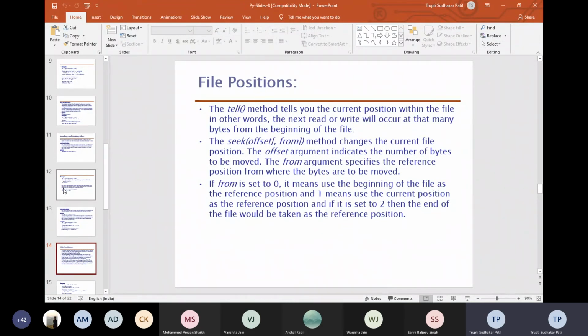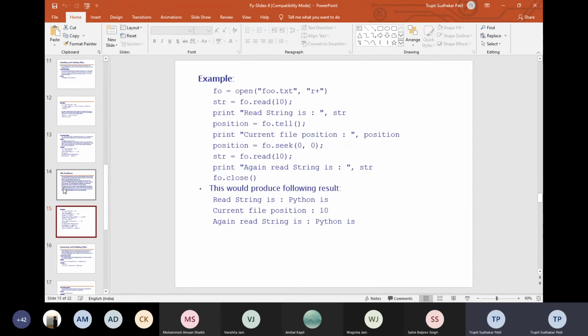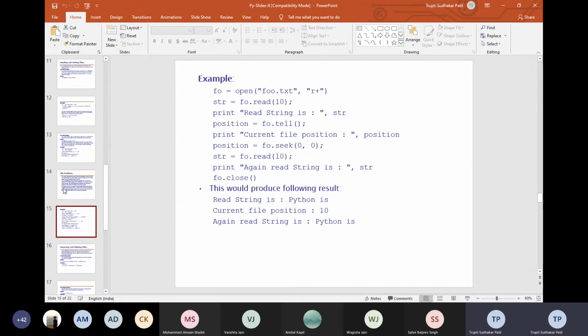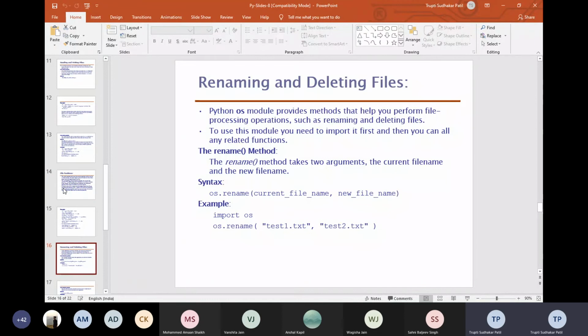And in this seek method, the current file position is maintained and the offset argument indicates the number of bytes which should be moved. So that will be basically the seek pointer. From is set to 0 for the beginning of the file, and reference position 1 basically. ये program में जब आपको दिखाऊंगे, at that time you will realize how this seek pointer basically works. But just remember the syntax of this. It contains the offset, from where to where we have to move, and then it will be set to that particular position. So that will be the seek pointer. Okay.